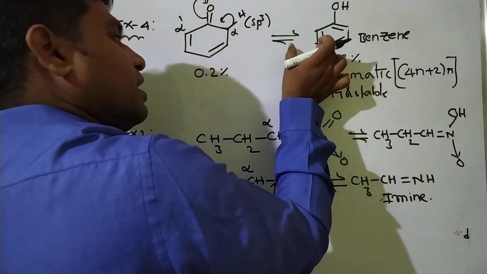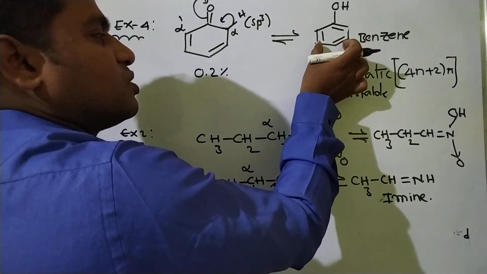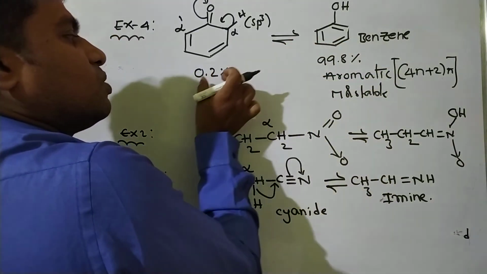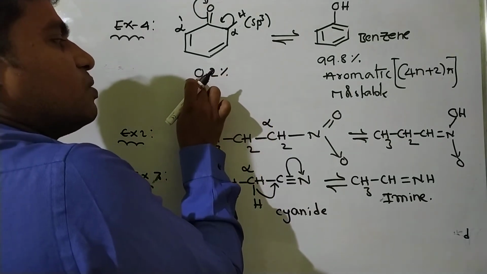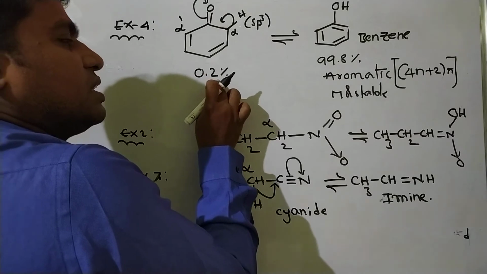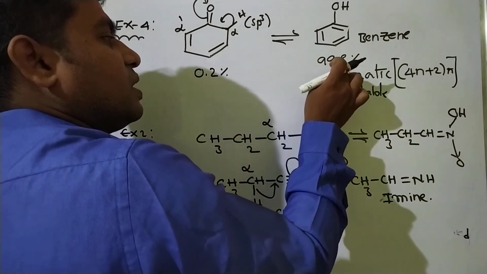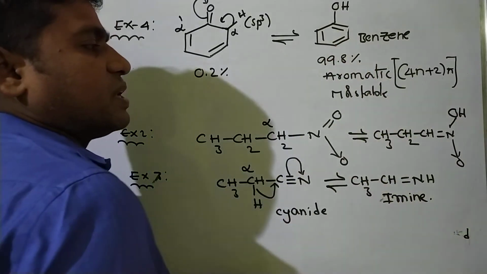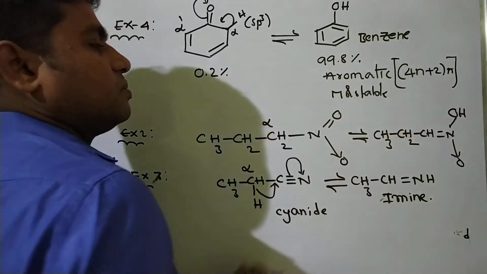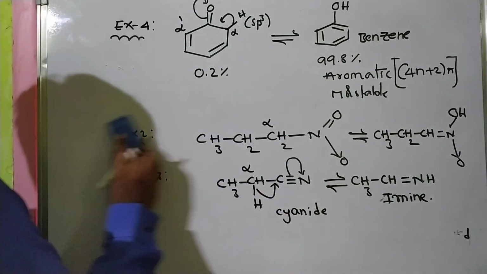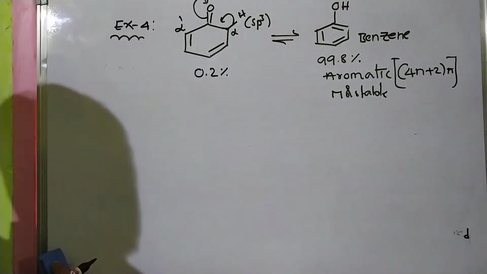Hence in dynamic equilibrium this has more proportion and the keto form is less, available only 0.2%. It is 99.8% because this is an aromatic compound, more stable.